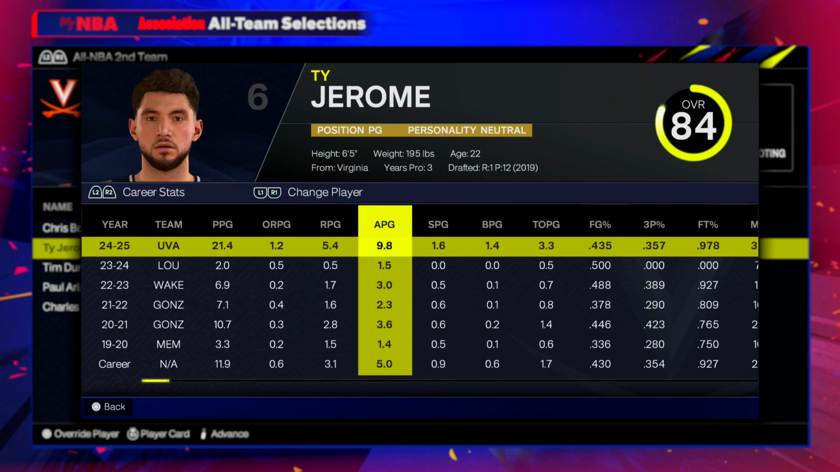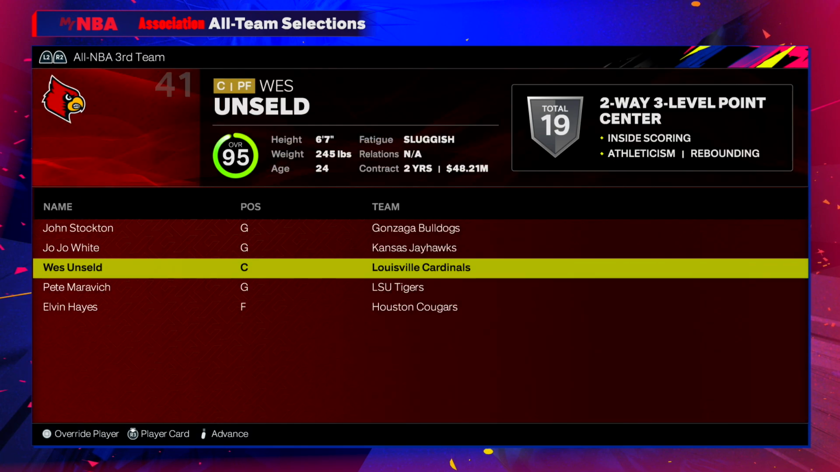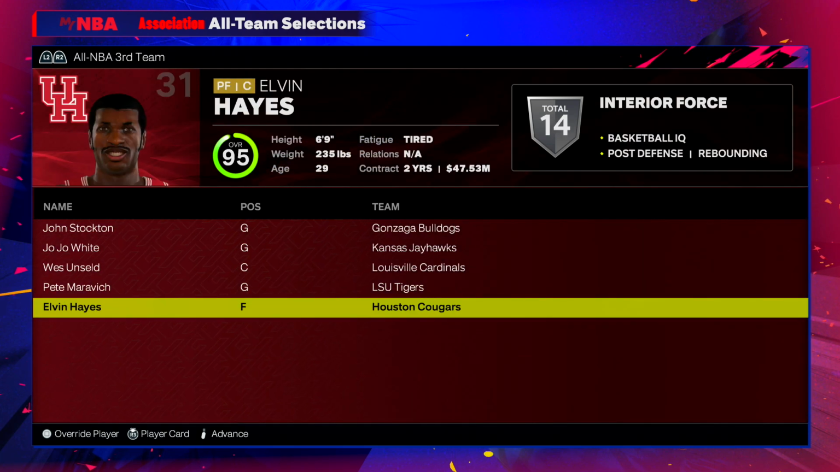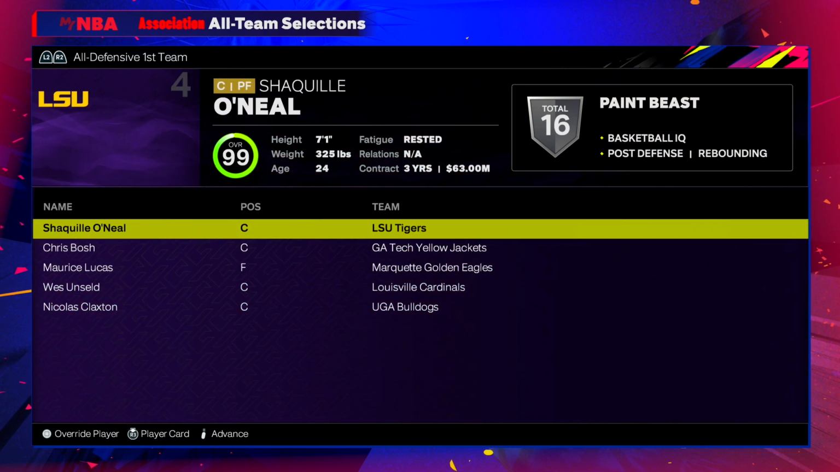He averaged 21 and 10. Wow, for Virginia. Chris Bosh. I don't even know what to say to that. LSU, a couple All-NBAers, Shaq, Pete Maravich. Nick Claxton at UGA, Wes Unseld, Mo Lucas, Chris Bosh, Shaq, all defensive.